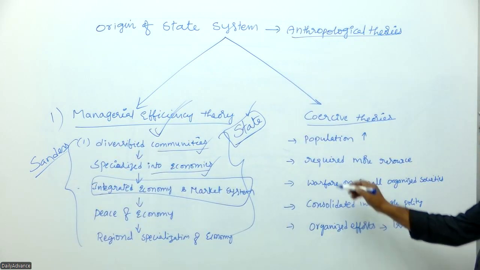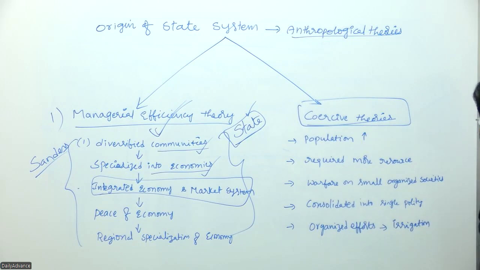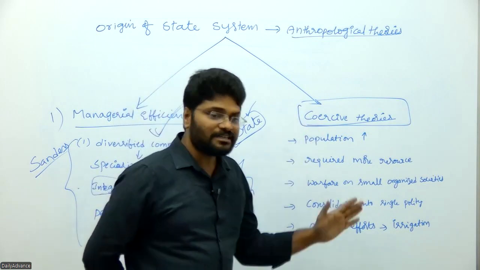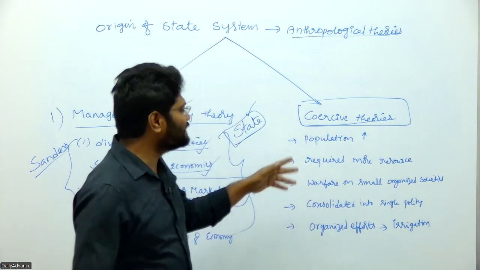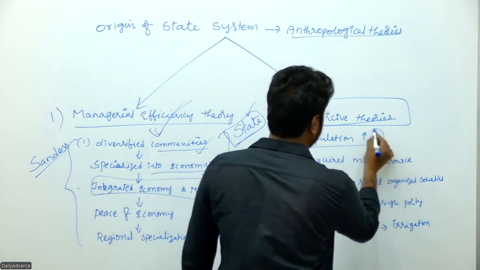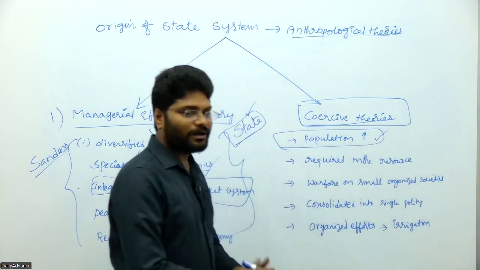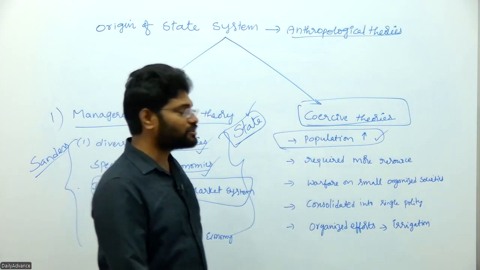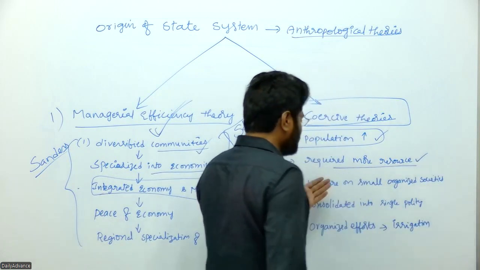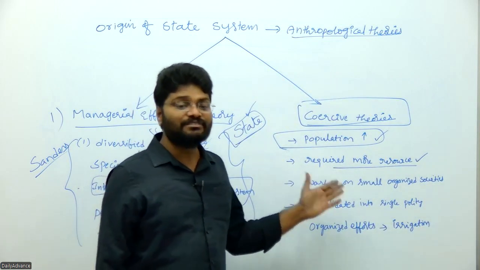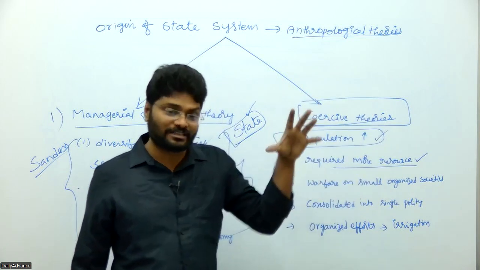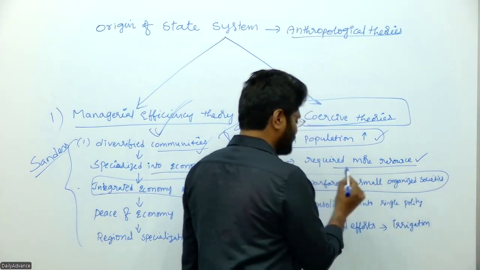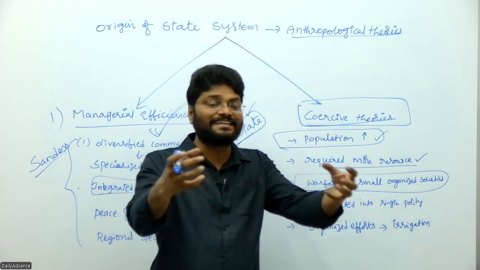When it comes to the coercive theories: because of the emergence of agriculture and pastoralism, the availability of food resources increased. That led to increased fertility, thereby gradual population growth. Whenever population increased rapidly, it required more resources for survival. Here some groups invaded other groups to grab their resources. That kind of attack on small organizations led to expansion of territory.